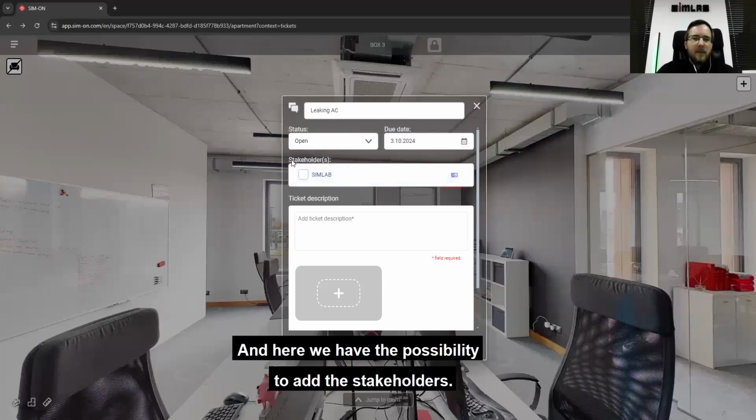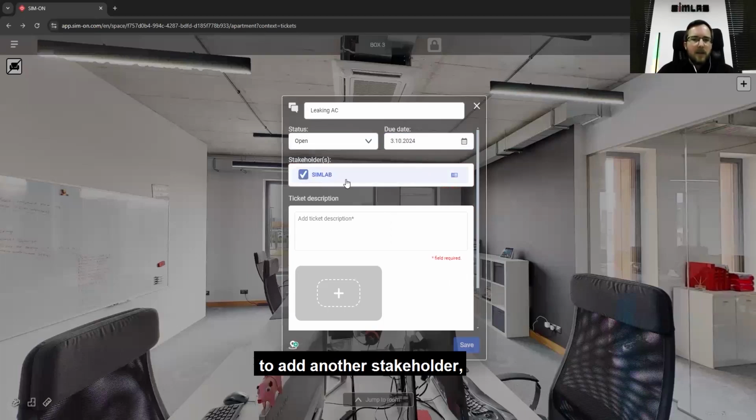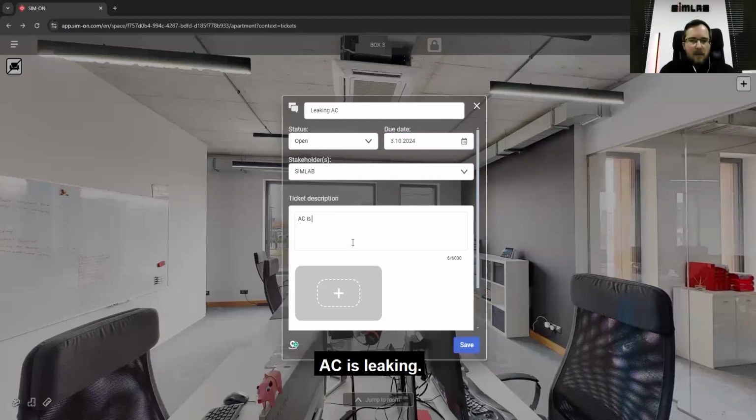And here we have the possibility to add the stakeholders. Right now, there is only one user in the space. That means that I don't have any possibility to add another stakeholder, but I will also add another user, and we will see it. And some description, I see it is making, please hurry up.